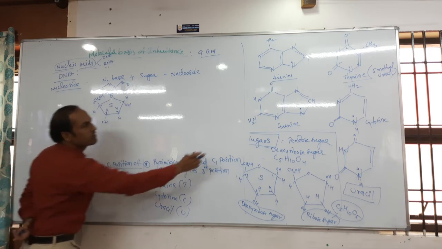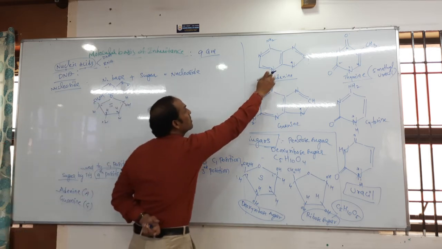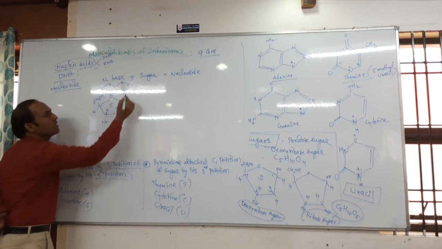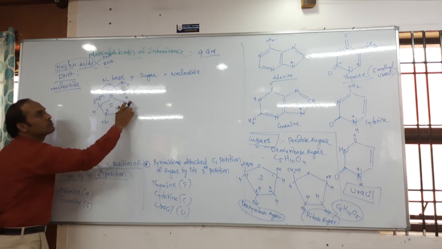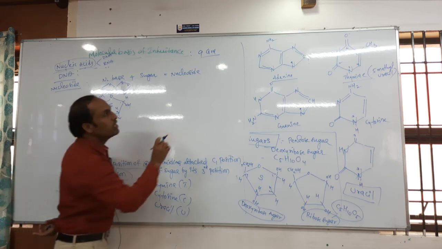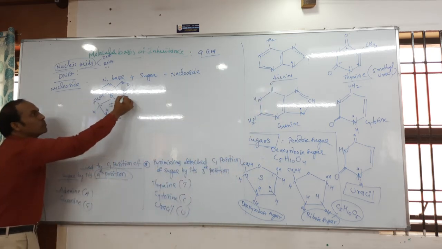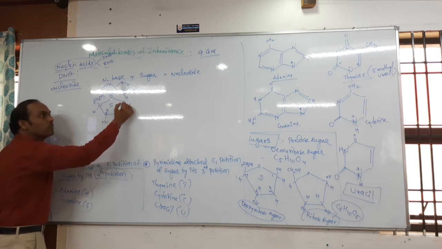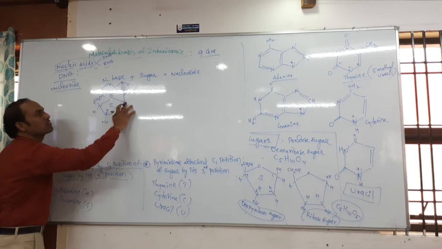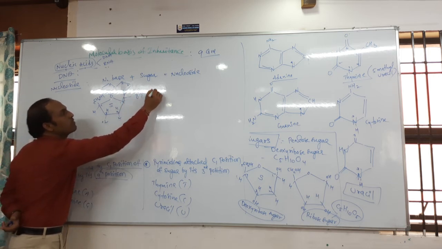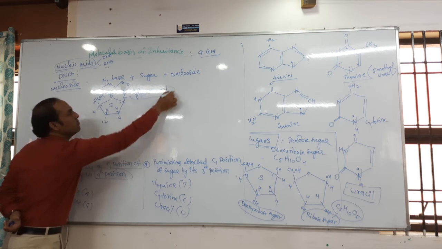Ninth position, what is there? Nitrogen is there. Correct? So with our nitrogen, and here also nitrogen is there. Between the ninth position nitrogen and the first carbon, one bond formation occurs. What is the name of this bond? Yes, it is called a glycosidic bond.